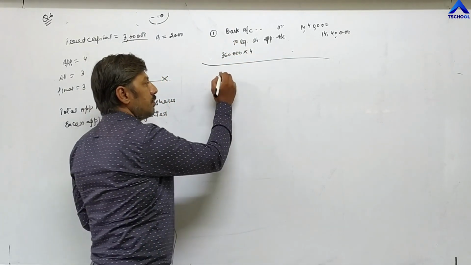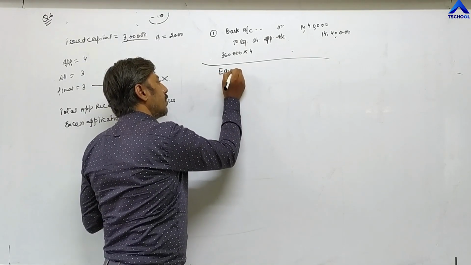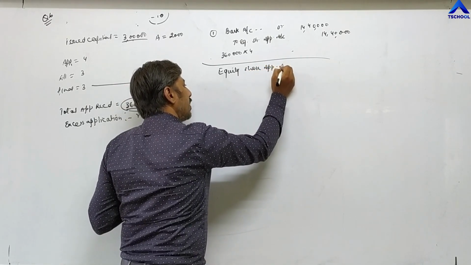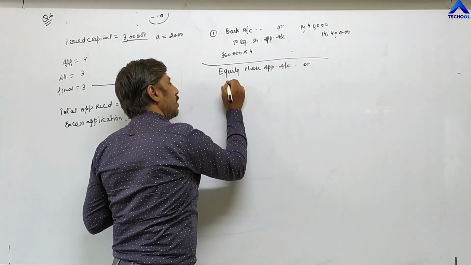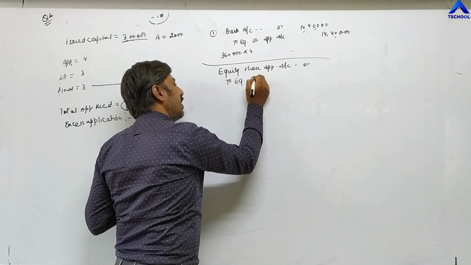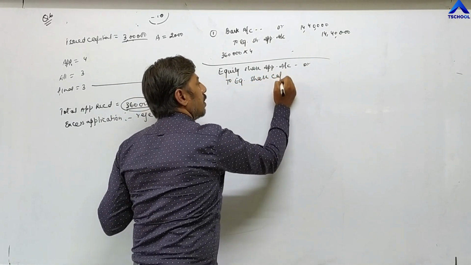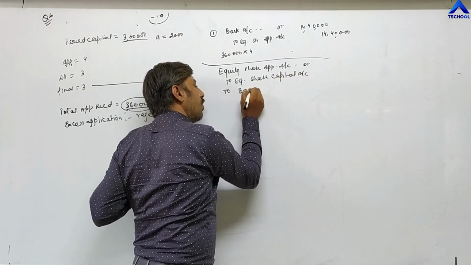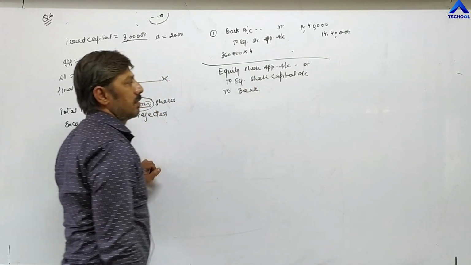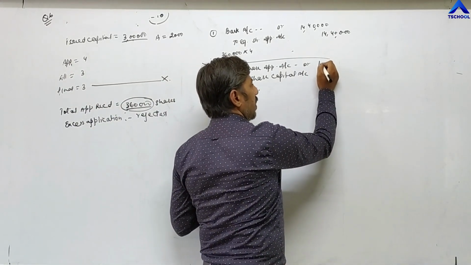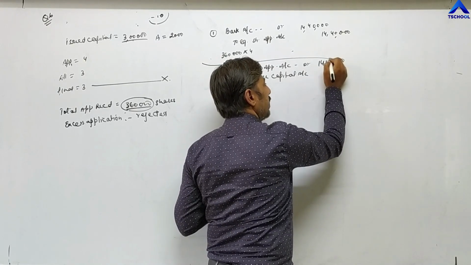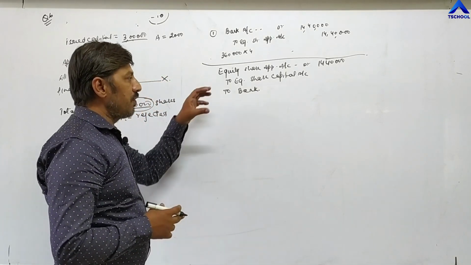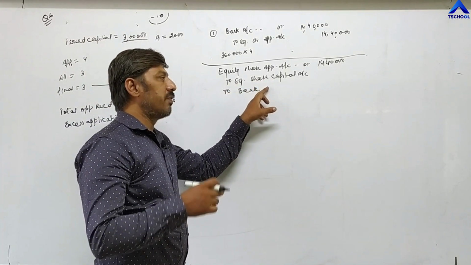Now the second entry. Equity share application account debit to equity share capital account, and here you have to write to bank for excess application. The total money, 14,40,000, we are receiving at the time of application. Out of 14,40,000, some amount we have to transfer to the capital account and some amount we have to return.